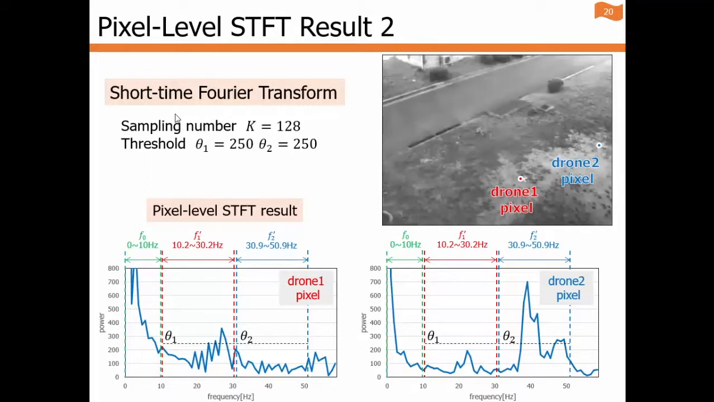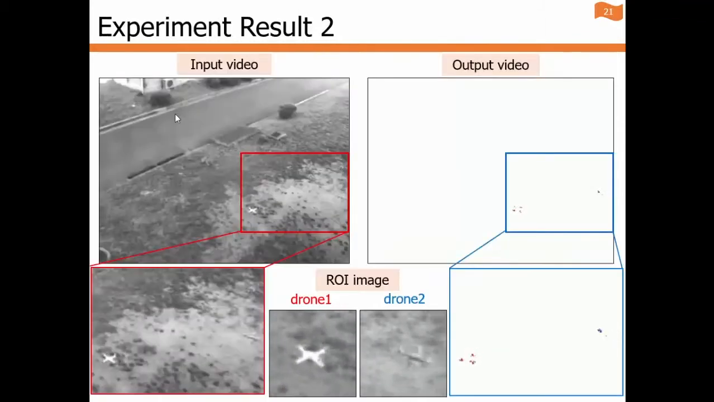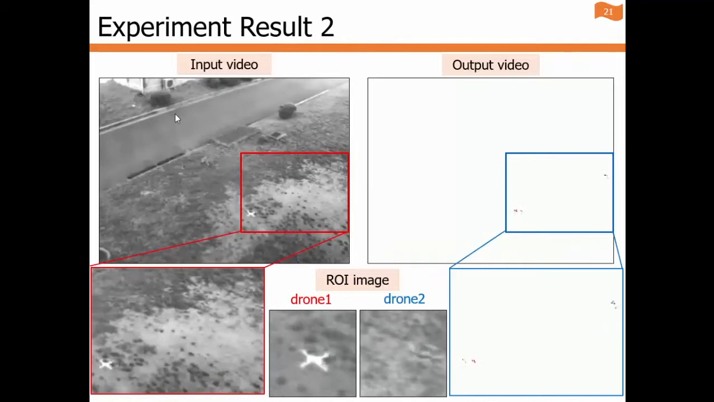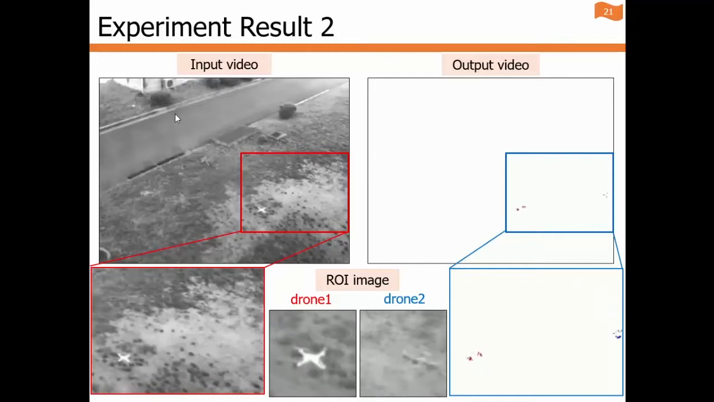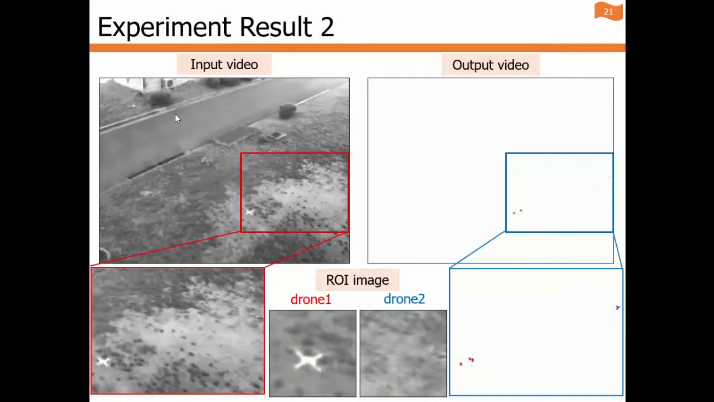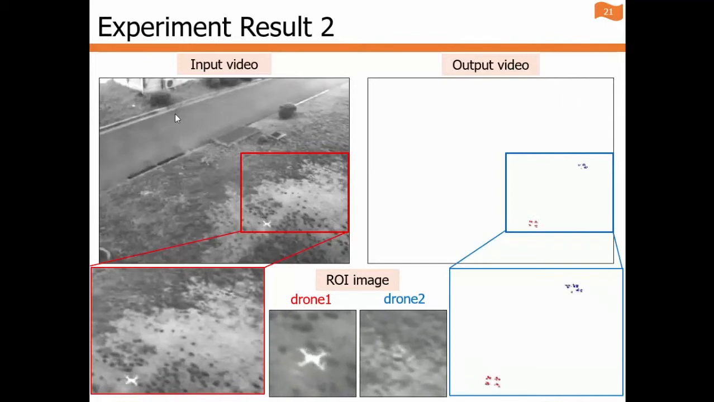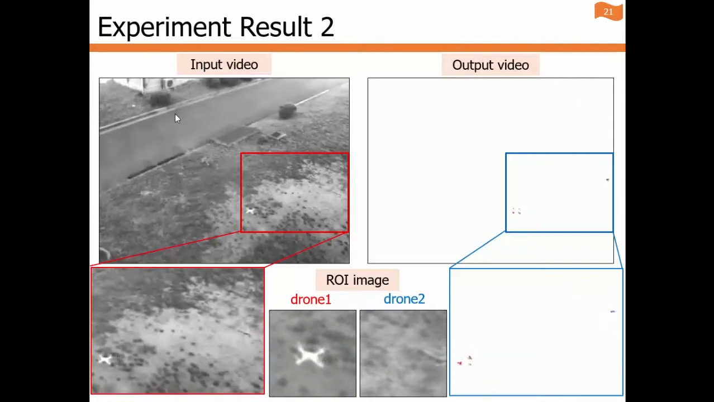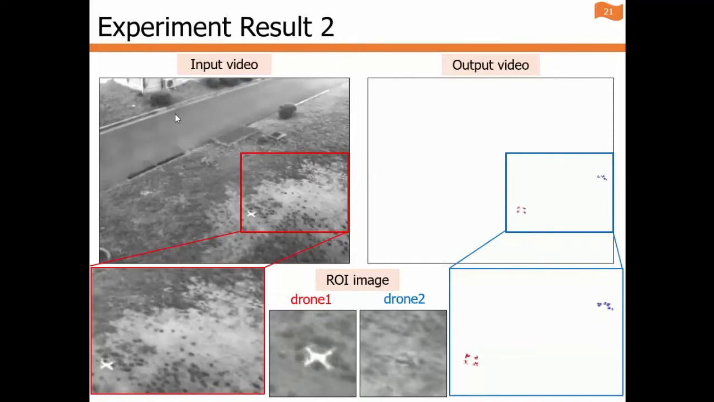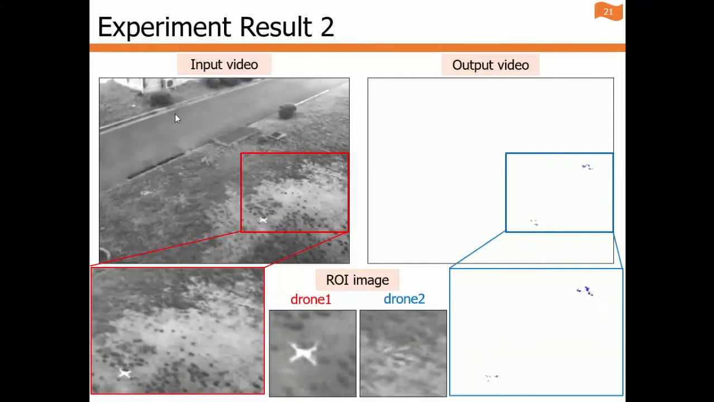At the drone 1 passing pixel, peak frequency is detected in the range of its apparent frequency, and drone 2's is not. And this is the result of STFT applied to all pixels. The red region in the output video shows drone 1's area, and the blue region shows drone 2's area. We can see the two drones' propellers regions are extracted in the image independently.